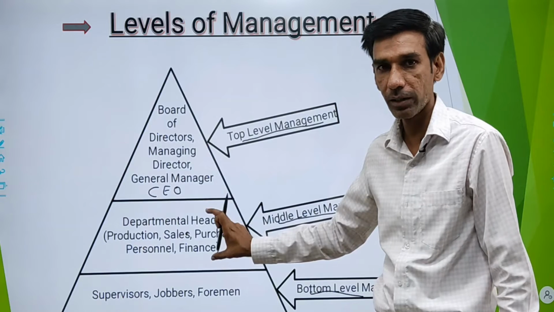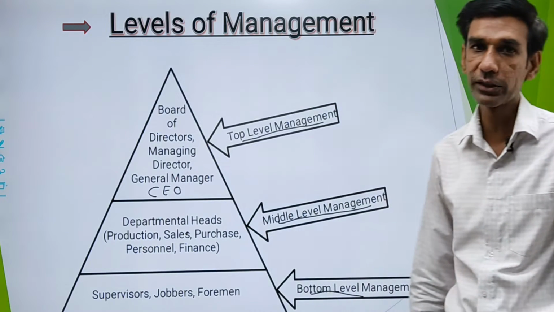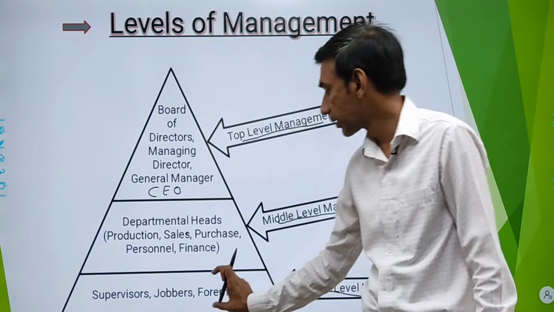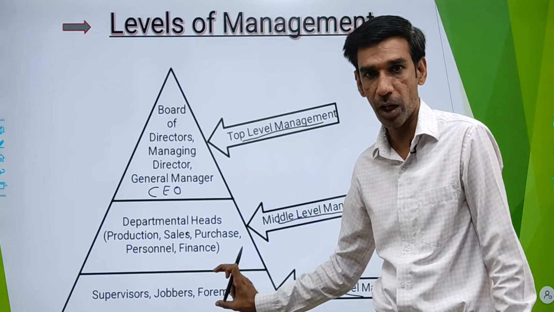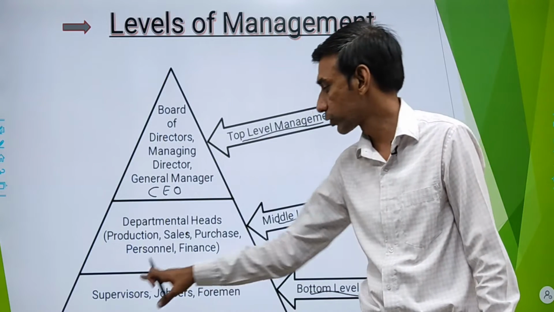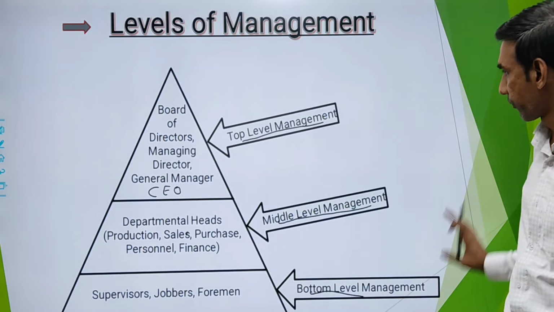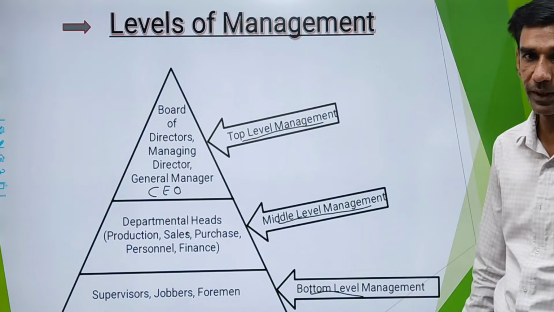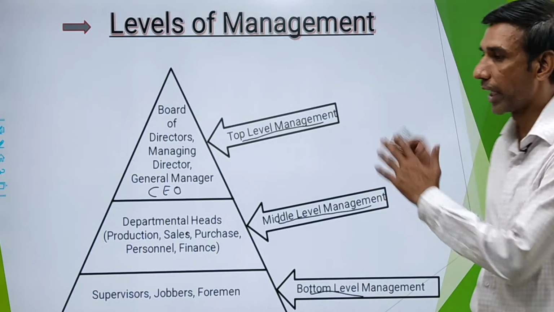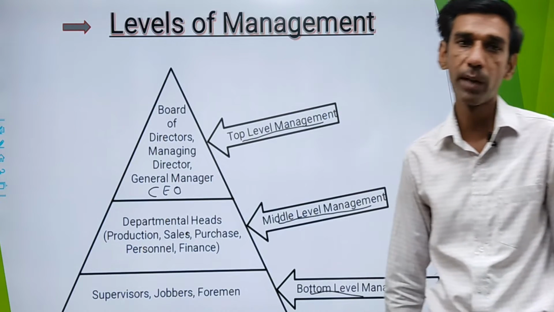Second part of the pyramid consists of your departmental heads or experts in their work. And third, which is the base of your pyramid, consists of supervisors, jobbers and foremen. So these are different levels of your management, and this diagram is very important in your board exams also.